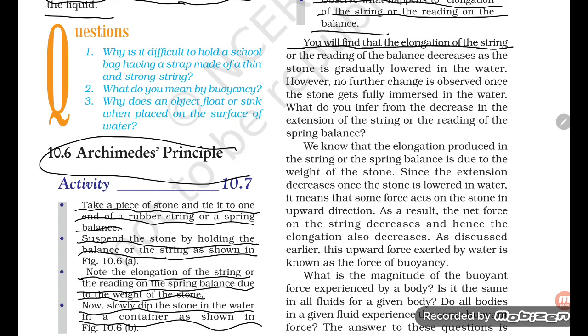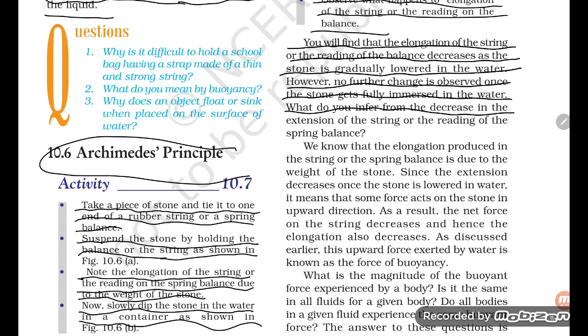You will find that the elongation of the string or the reading of the balance decreases as the stone is gradually lowered in the water. However, no further change is observed once the stone gets fully immersed in water. What do you infer from the decrease in the extension of the string or the reading of the spring balance?